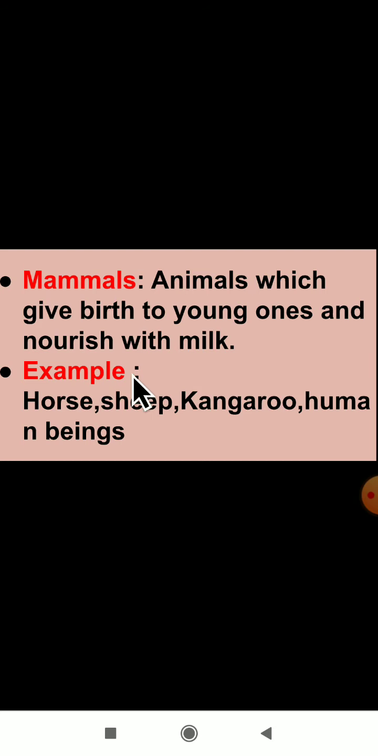For example, the horse. It gives birth to the young one and feeds the small horse with milk. Sheep, kangaroo, and human beings are also the same. So all these animals come under mammals. Even human beings come under the animal category only. I hope you have got the meaning of mammals here.